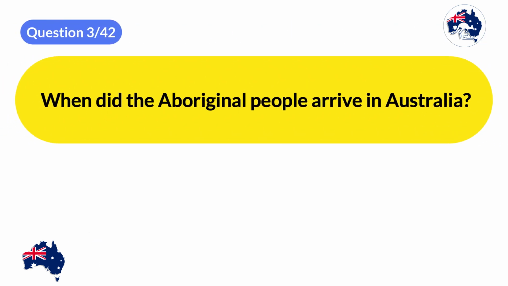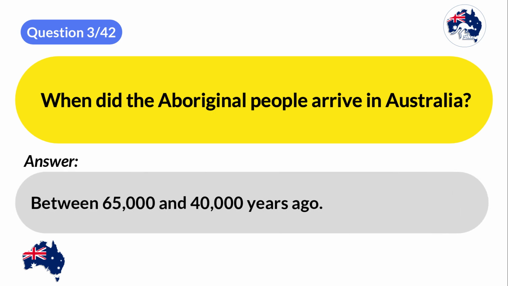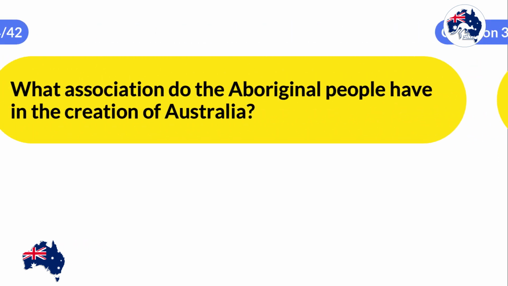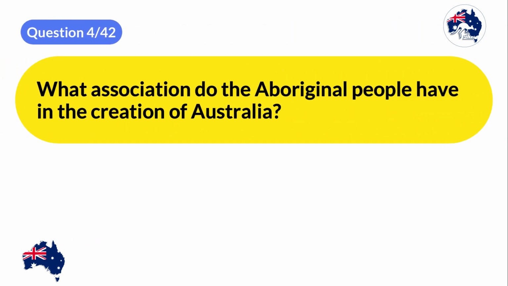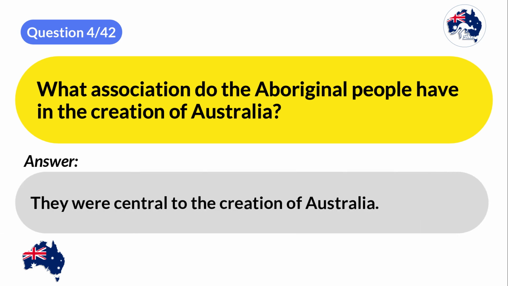When did the Aboriginal people arrive in Australia? Between 65,000 and 40,000 years ago. What association do the Aboriginal people have in the creation of Australia? They were central to the creation of Australia.